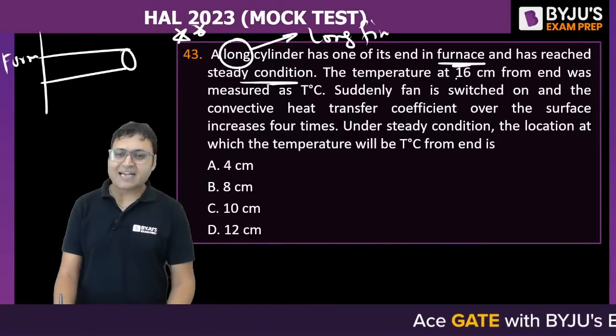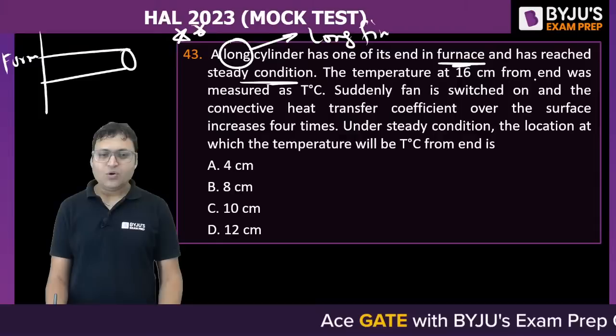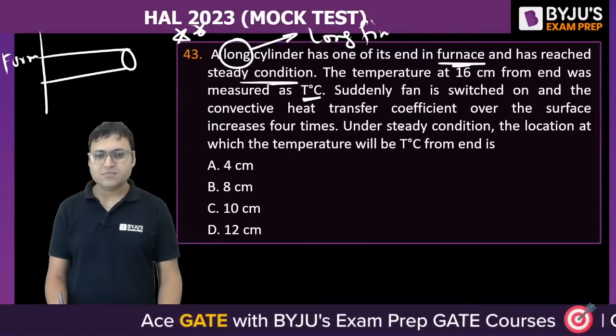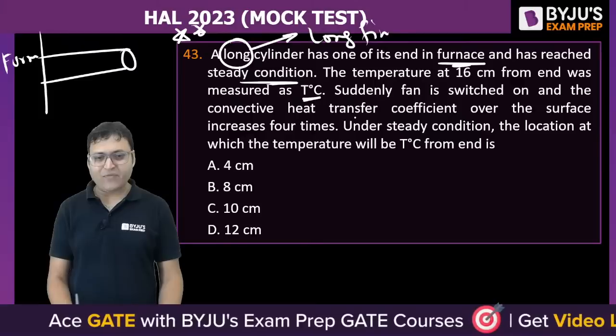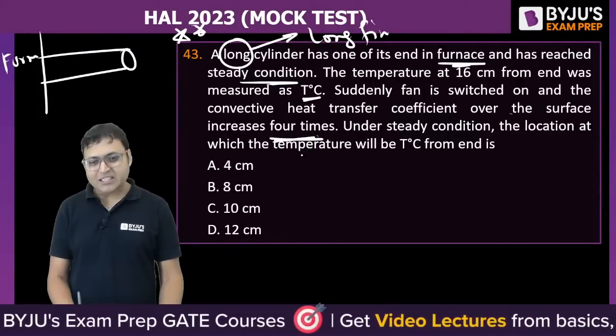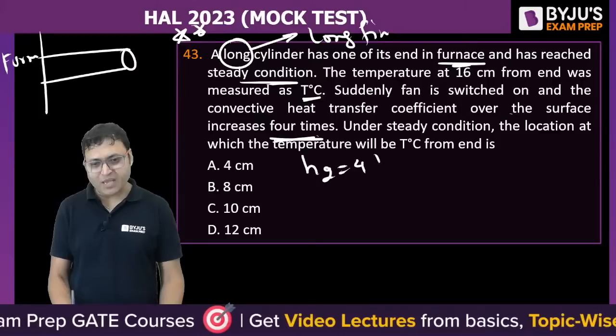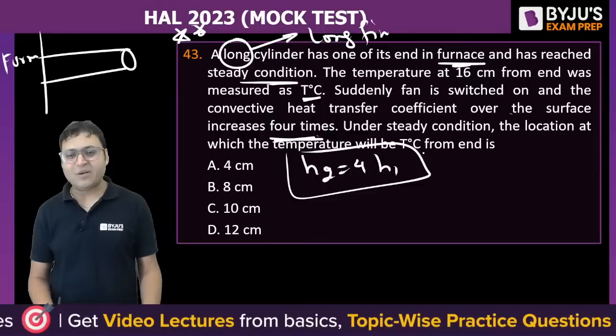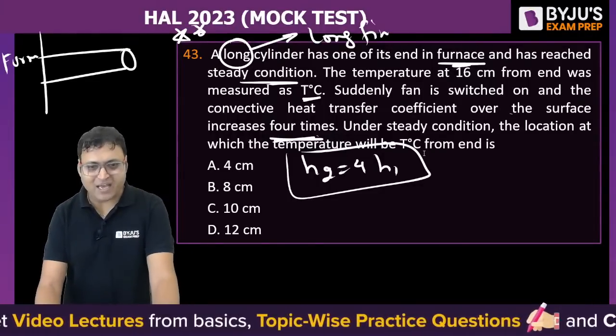The temperature at 60 centimeter from the end was measured at T degree Celsius. Suddenly a fan is switched on and the convective heat transfer coefficient over the surface increases 4 times. H2 becomes 4 times H1. Under the same condition, the location at which the temperature will be T degree Celsius from the end is.